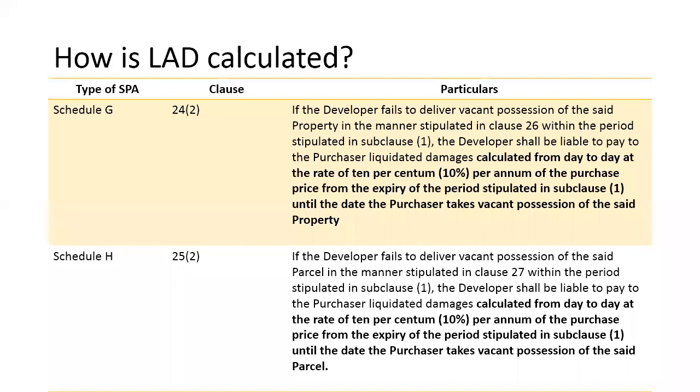So how is LAD calculated? The calculation of the LAD for Schedule G and H is mentioned in clause 24.2 and also clause 25.2.